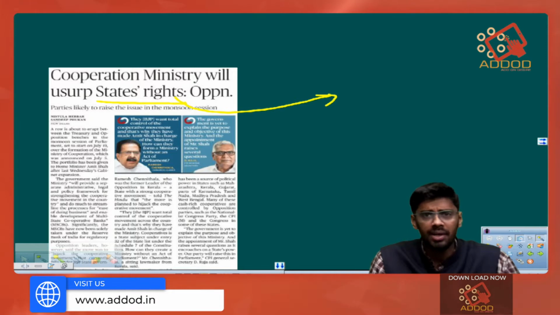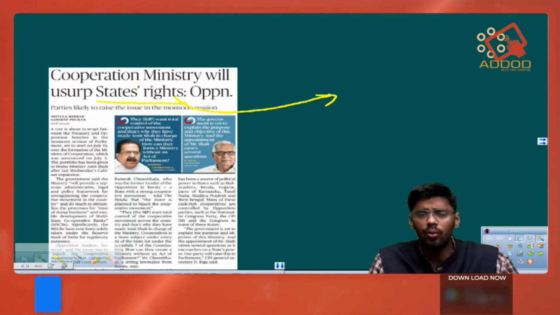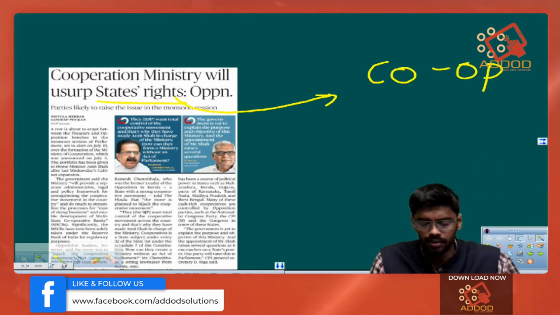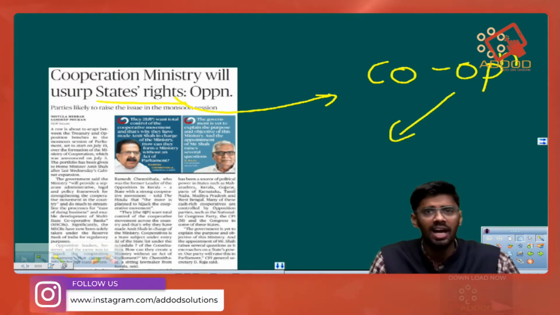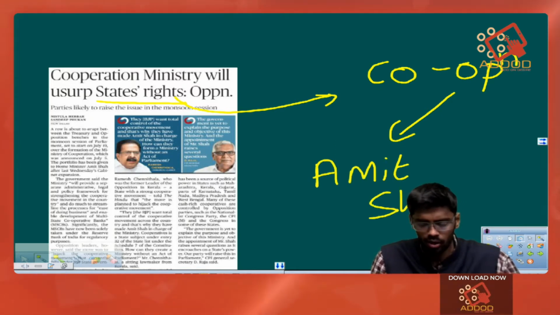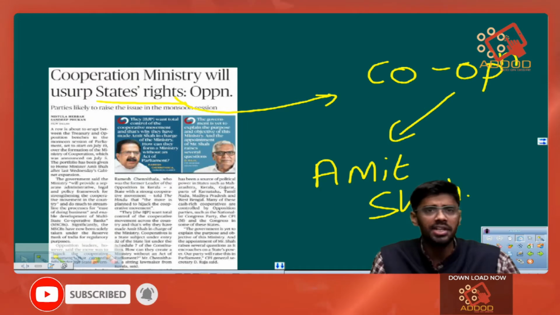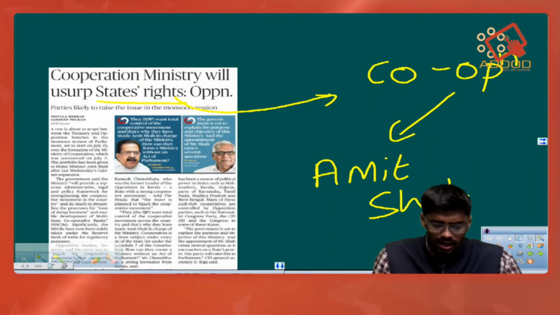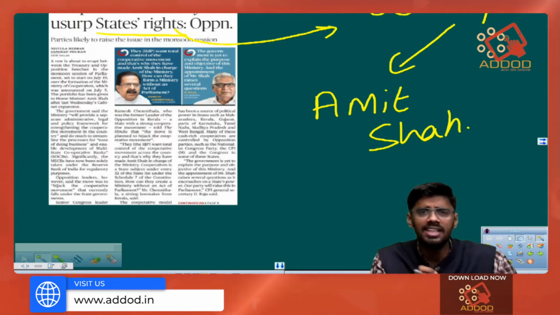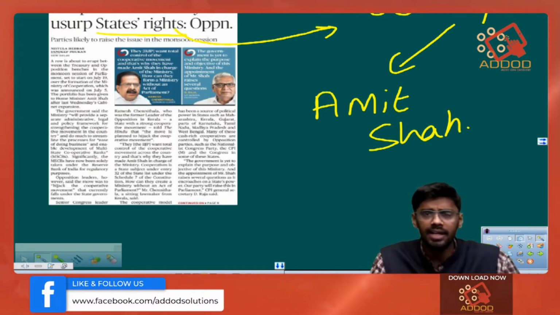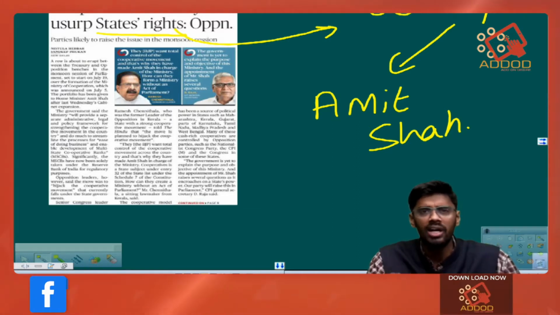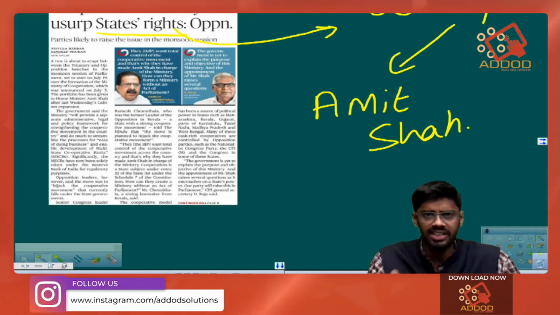After the cabinet reshuffling, we have seen a new ministry being formed. This is the Cooperation Ministry, and it is headed by Mr. Amit Shah, who is also the Minister of Home Affairs. And it is stated that as cooperation is a state list subject, bringing in a cooperative ministry at the union level might lead to taking away the powers of the states.